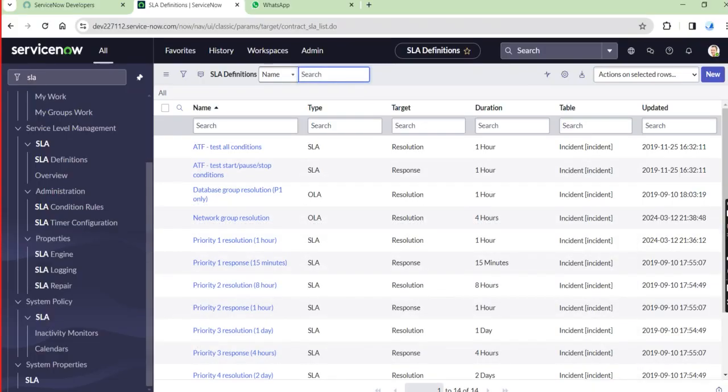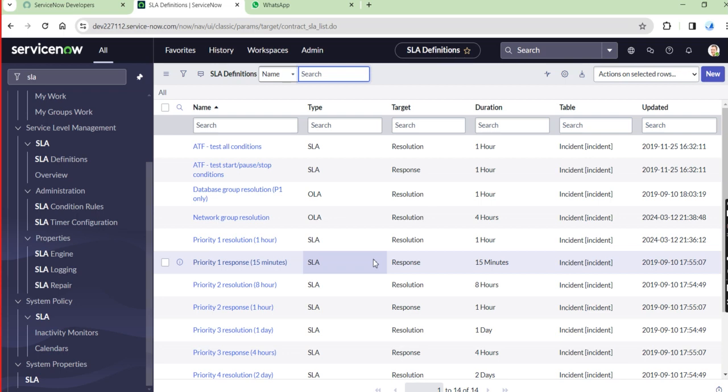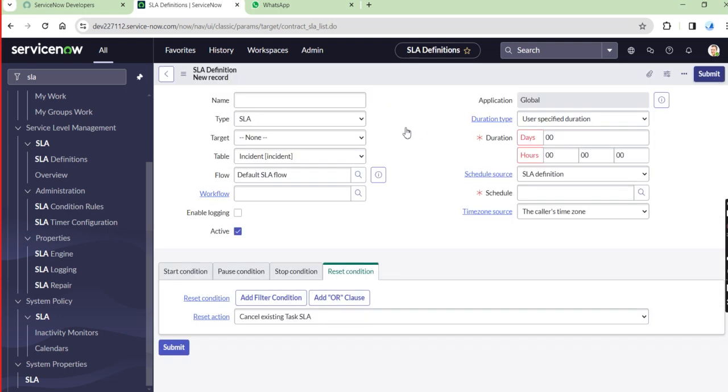And now, if you want to create a new SLA, then just click on the new button here.